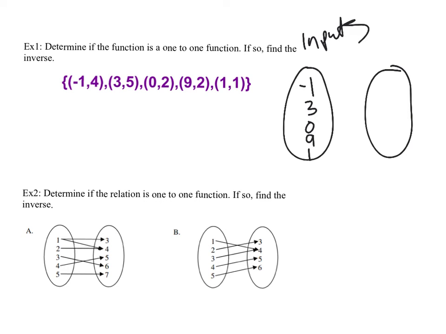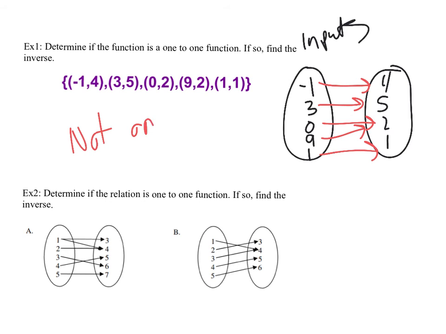This is just for my own thoughts. We have 4, 5, 2, 2, 1. So -1 maps to 4, 3 maps to 5, 0 maps to 2, 9 maps to 2, and 1 maps to 1. So is it one-to-one? Nope.